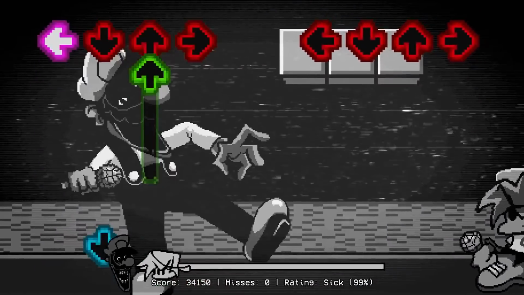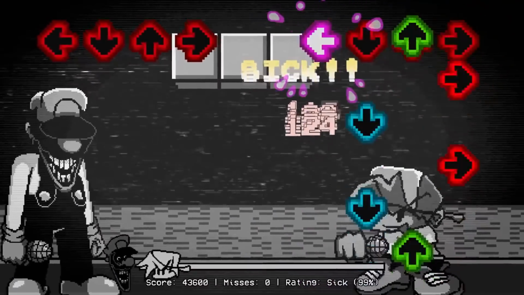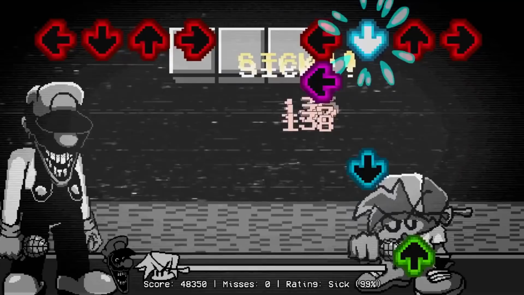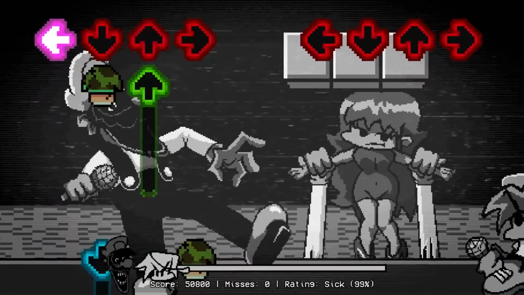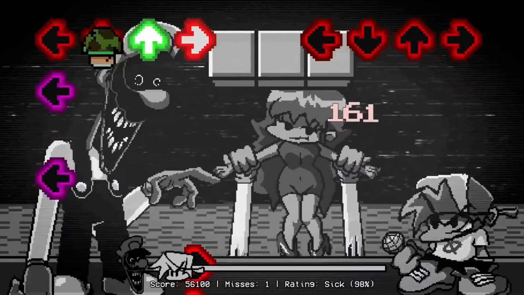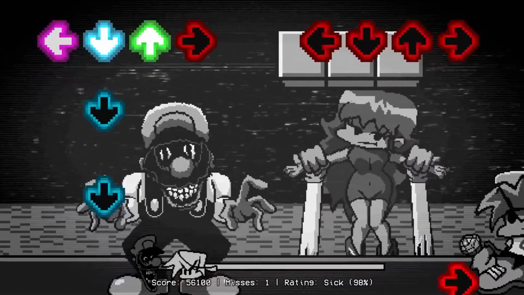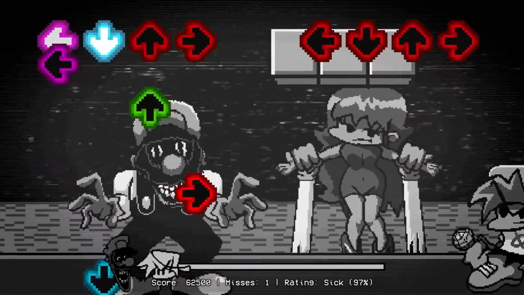Now, Game Boy Mario looks fairly normal at first, but as you get deeper into his song, his true appearance comes out, and he has this huge, gross smile. His arms are elongated, almost dragging on the floor, and his eyes are completely empty black sockets. And one thing that I found really weird is that for some reason he can make his teeth disappear whenever he wants to, which for me just makes him even more gross.